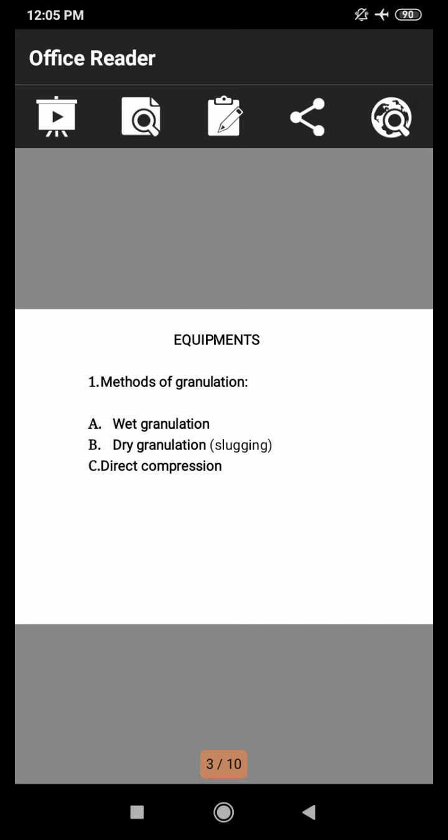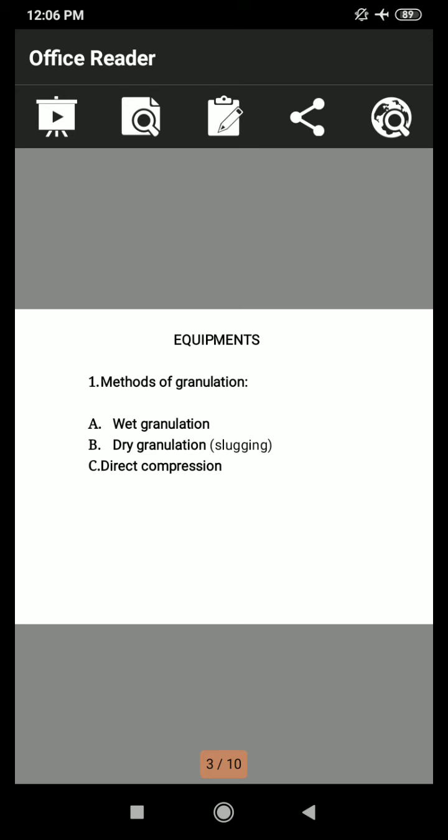Then direct compression. Some chemical substances like potassium chloride, potassium iodide, and ammonium chloride possess free flowing as well as cohesive properties. Hence, these can be compressed directly without granulation. After compression of tablets, they are dedusted to remove traces of powder adhering to the tablet surface. The dedusted tablets are then subjected to different types of coating. These are the dry granulation and direct compression methods of granulation.